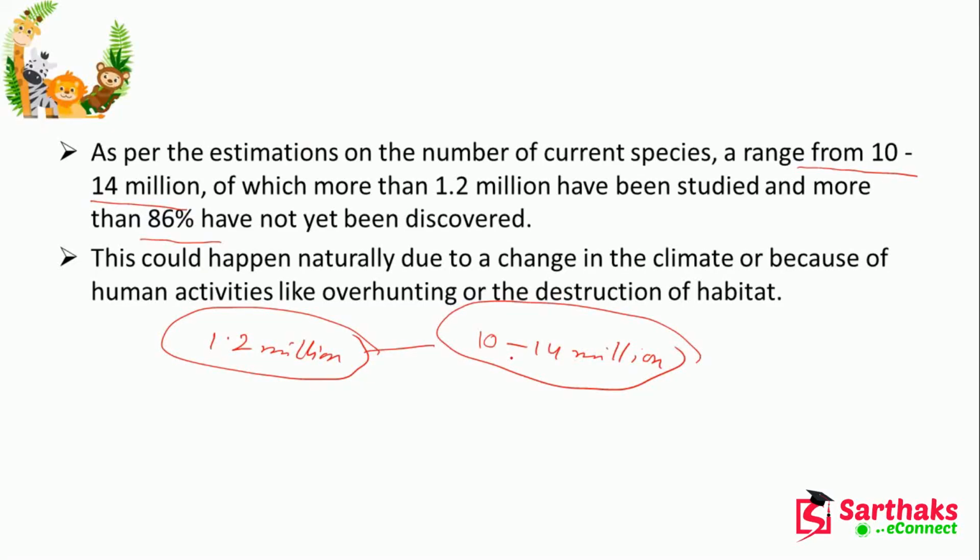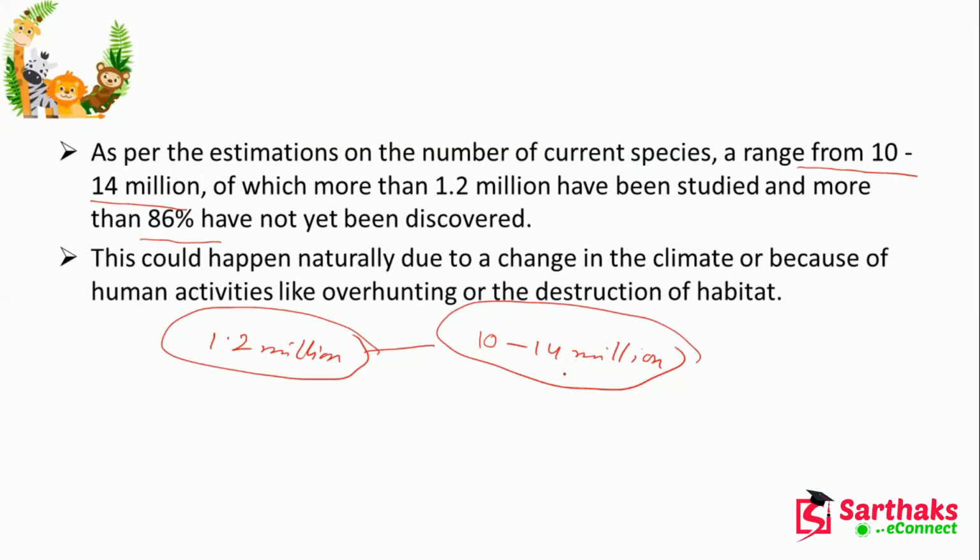So this could happen naturally due to a change of climate, or because of human activities like overhunting and the destruction of habitat. If someone is destroying your home, if someone is breaking your home, how can you live?